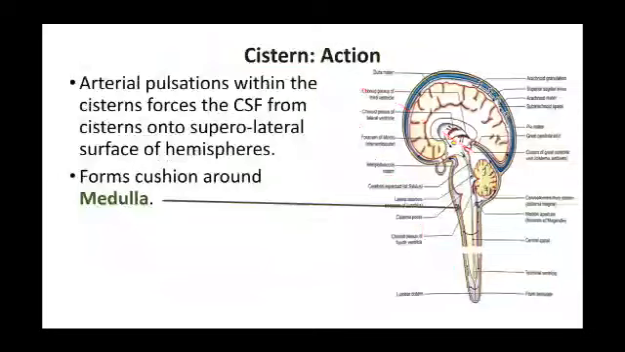So the main action of these cisterns: arterial pulsation within the cistern forces the cerebrospinal fluid from the cisterns into the superolateral surface of the cerebral hemispheres. It forms a cushion around the medulla.